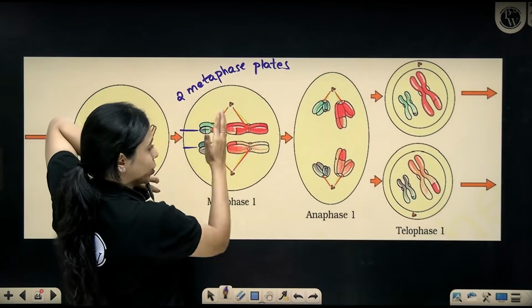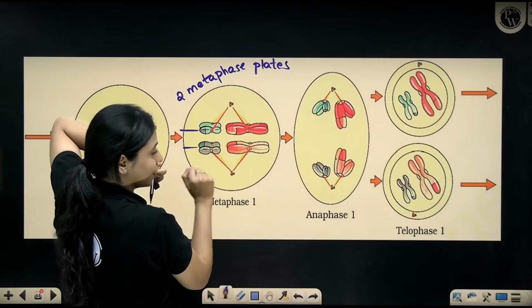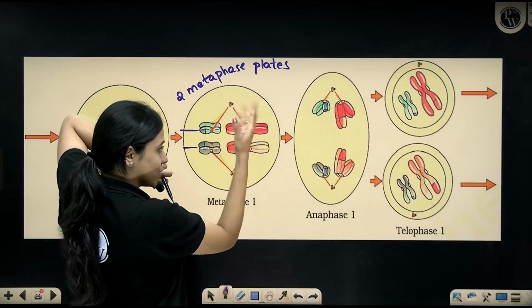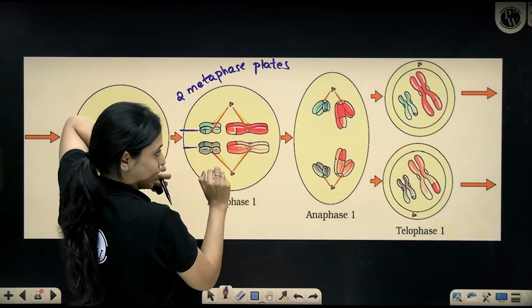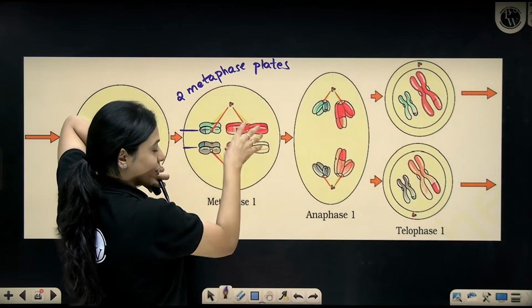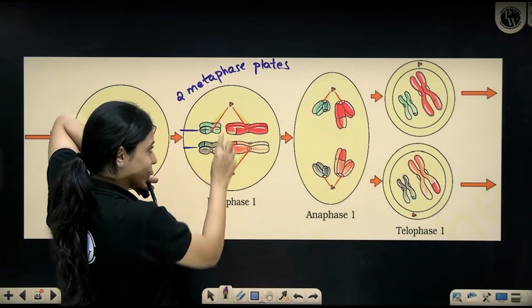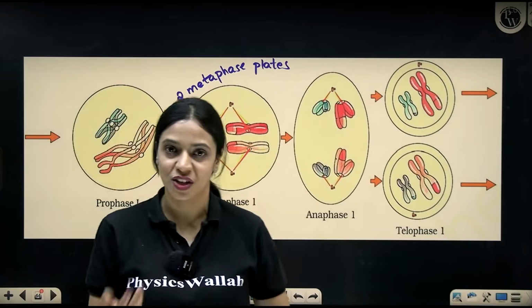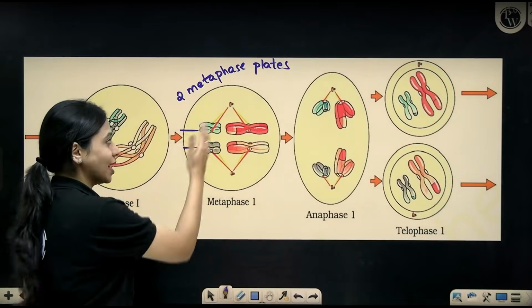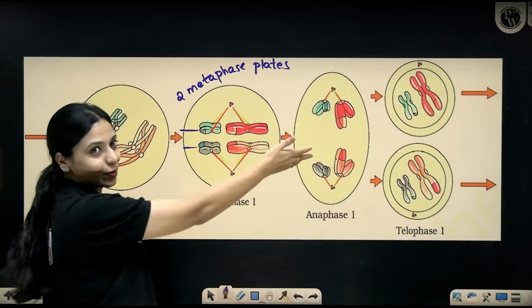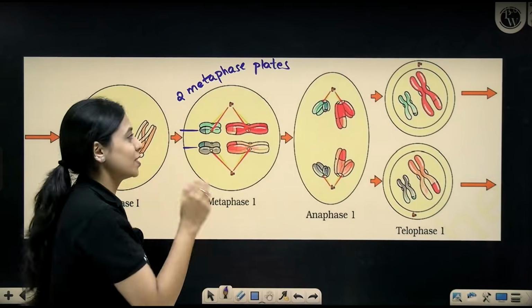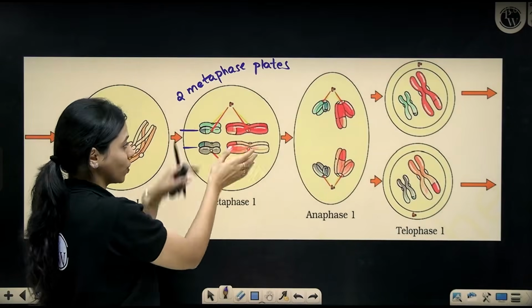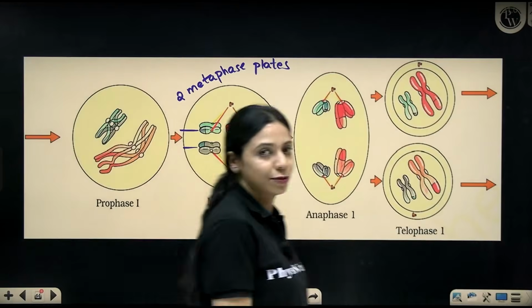Why can't these two go into one cell, these two go into one cell, you might wonder. This cell has information for the same thing, this cell has information for the same thing. So you will get a double dose of information for one thing and no information for this. What if this had essential genes like ATP synthase producing genes? Then this cell will get incomplete information, this cell will get incomplete information, right? So that's why, to avoid that, the homologous chromosomes will get separated during anaphase 1.